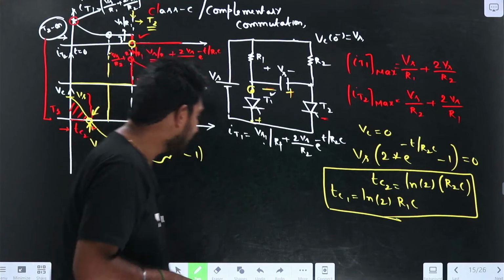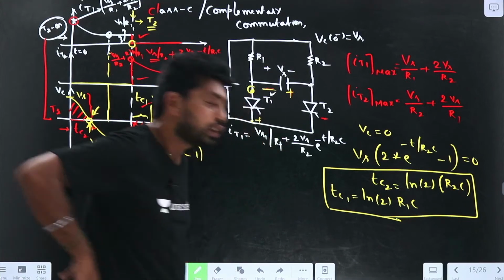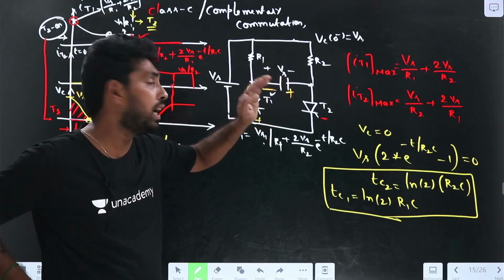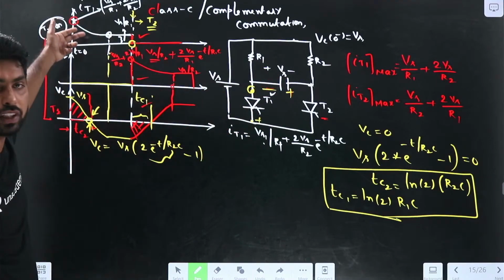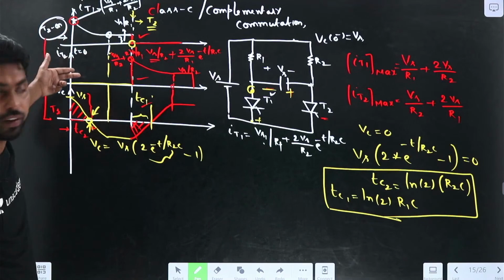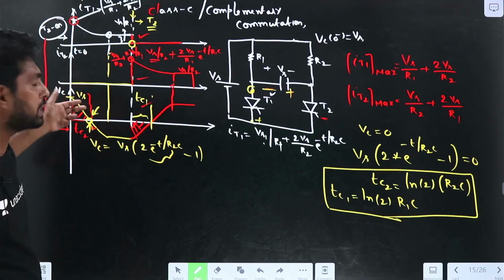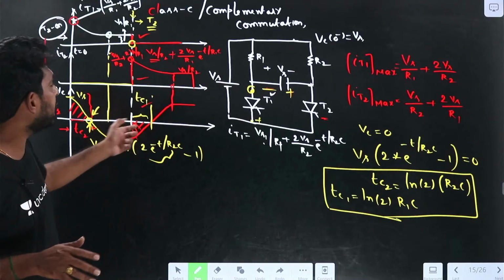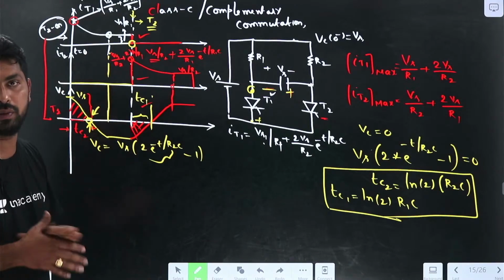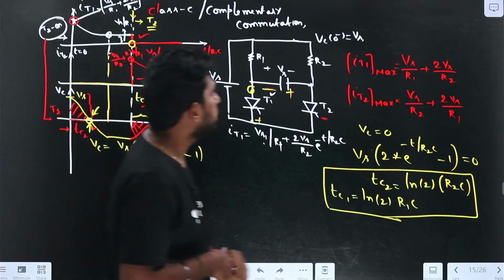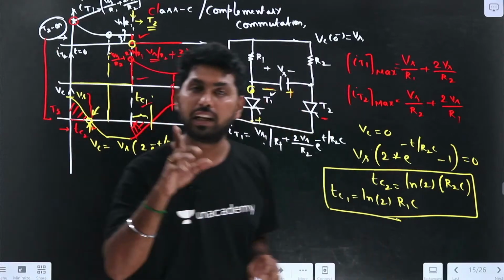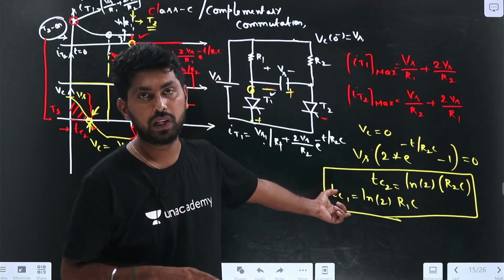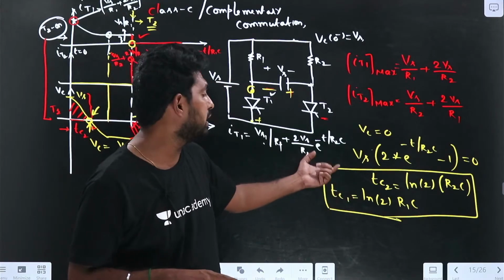So we have seen the class C commutation. For the class C commutation, we have derived IT1, the current flowing through thyristor 1, IT2, the current flowing through thyristor 2, and the VC expression for the two different cases. From those expressions only, we have drawn all these waveforms. So this is about class C commutation, and most of the problems ask us to find the circuit turn off time.